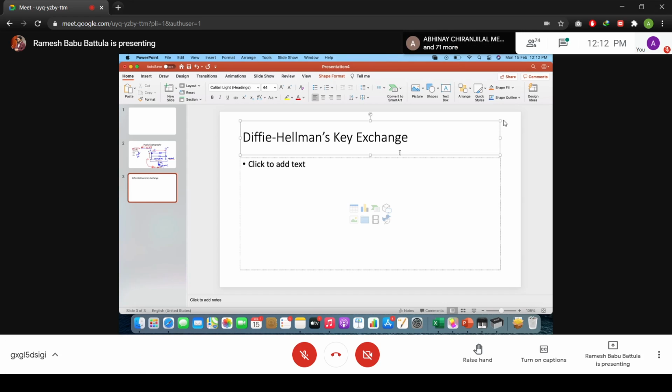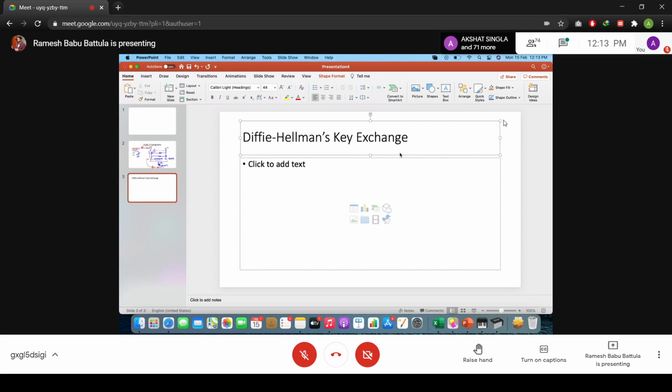Generally we use this as the Diffie-Hellman key exchange process. Why? Because generally all keys are exchanged with the help of the Diffie-Hellman key exchange mechanism. There are advanced key exchange mechanisms also, but most of the time we will discuss this only. Why? Because this is the basic fundamental protocol, and none of the attacks have succeeded on this particular Diffie-Hellman concept.